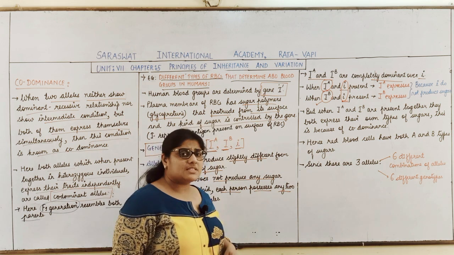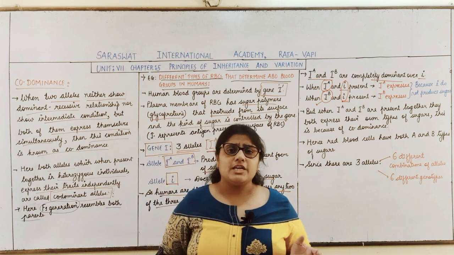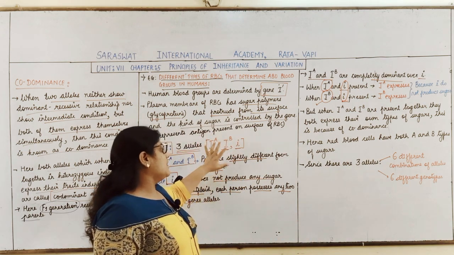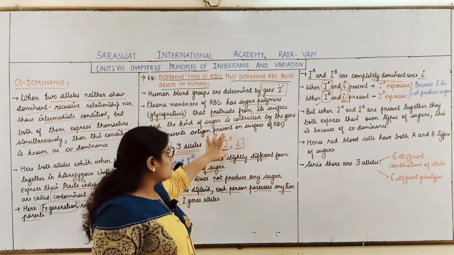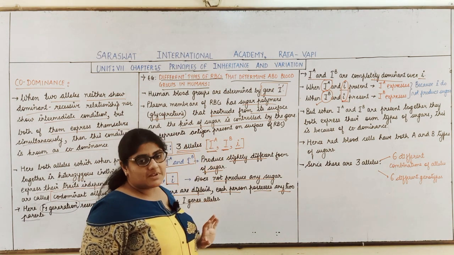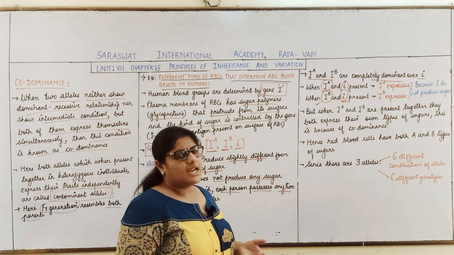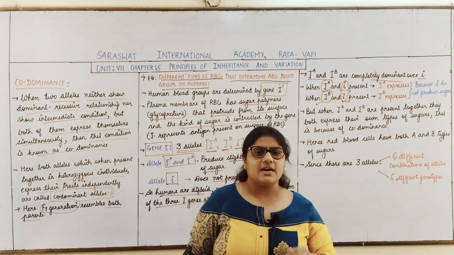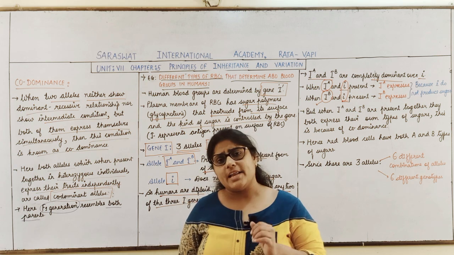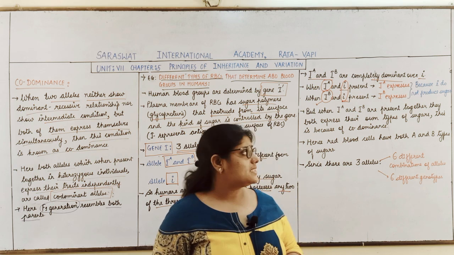But now students, a question arises. I told you that in human beings any two of these three alleles will be present. I told you that if IA and small i occur together, IA will express the character. If IB and small i are present, IB will express the character.